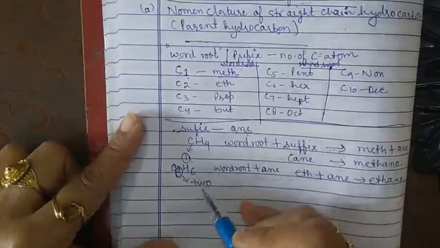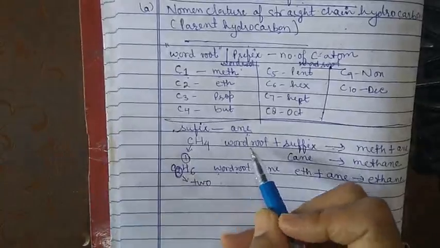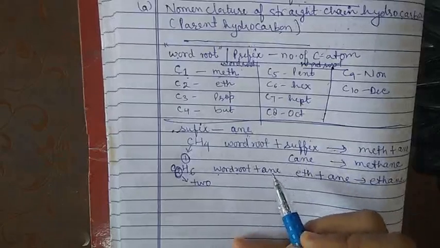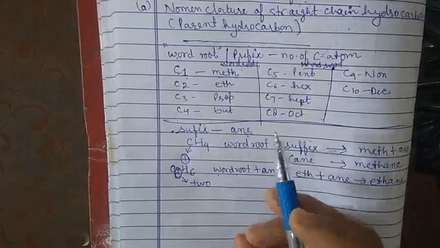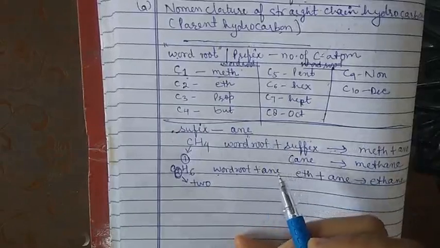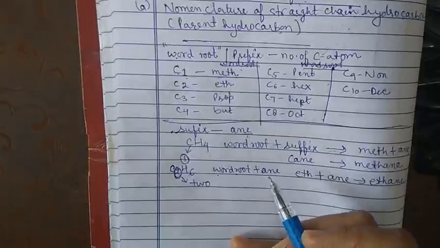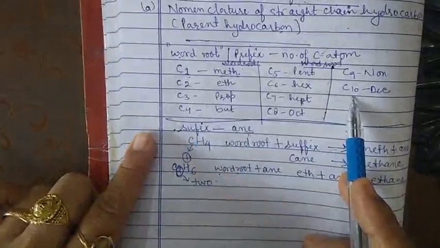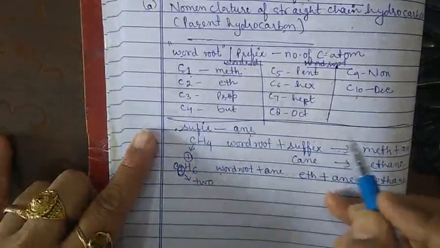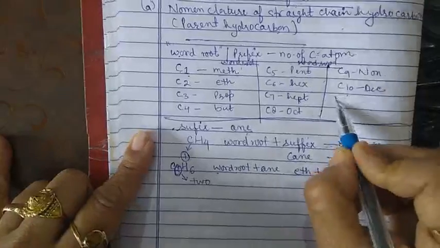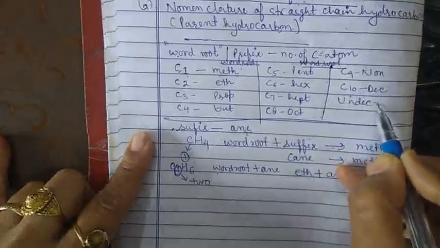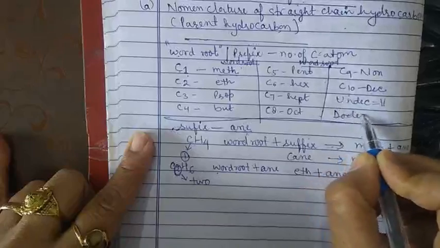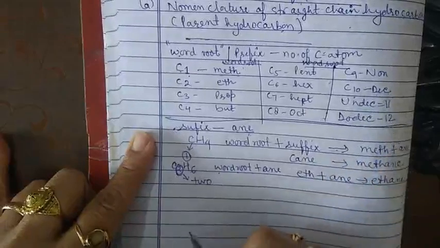So by the help of this system, that is word root plus suffix, we can easily give name to any organic compound. Now this table is only up to 10, but we have more after this. After dec, for 11 it is undec. Dodec is for 12.